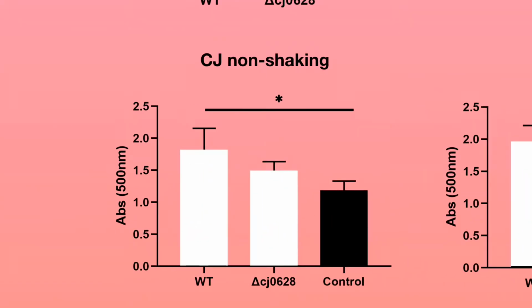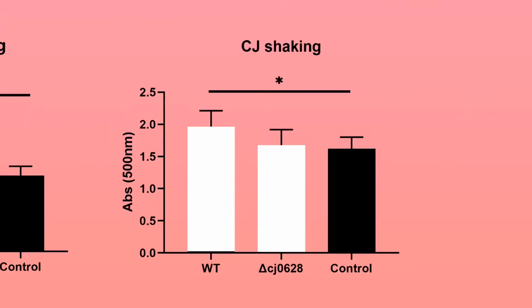Let's look at the non-shaken chicken juice model. Like the control model, there was less biofilm-forming mutant bacteria than the wild-type. We can see a similar trend for the shaken chicken juice model. But if we compare it to the control column, there is a bigger decrease in the proportion of biofilm-forming mutants compared to the wild-type. Could this mean that stress is a factor that upregulates the expression of CapA?